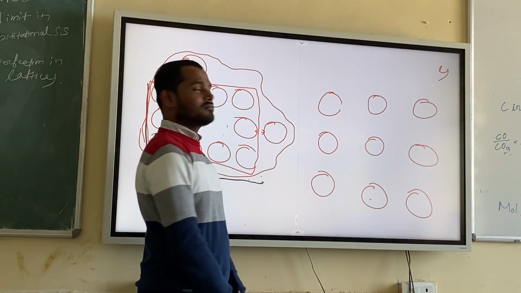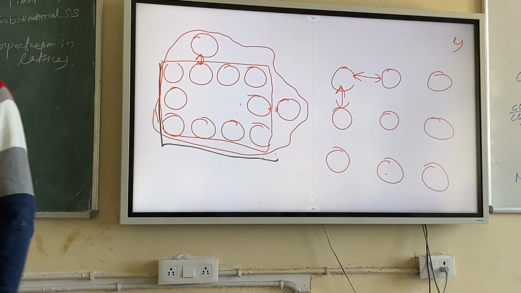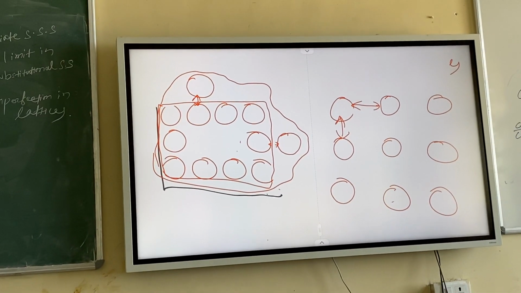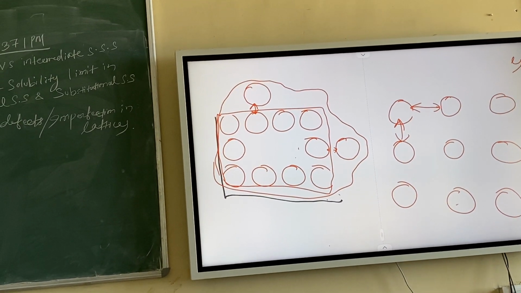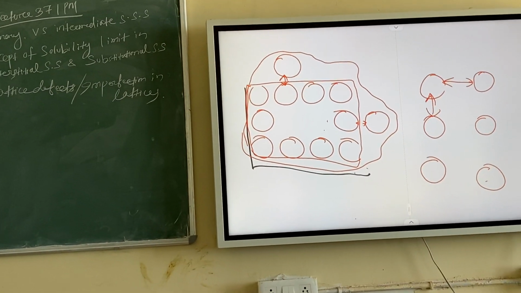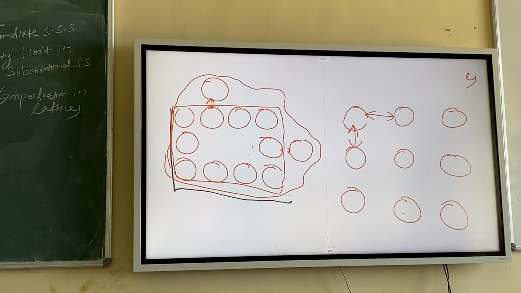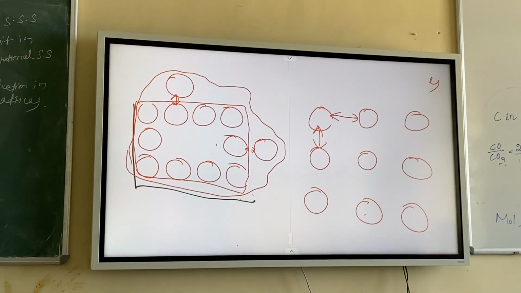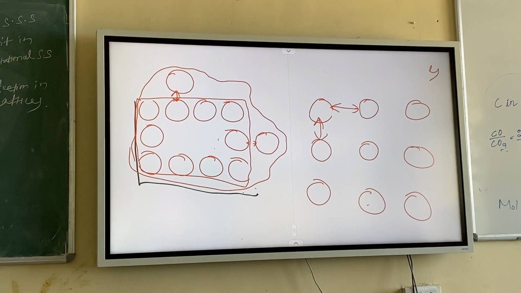Just check the bond length. It has increased from the initial point. Yes or no? You have to remember the volume expansion will happen to the lattices or solids due to two things. One is due to creation of vacancy. If a vacancy is created, the atoms will move to the surface. That will add the volume. And the second one is due to increasing the bond length. The atoms will go far away from one another. But bonding will be there, but it will get elongated. So volume will increase. You can check the initial volume and final volume.